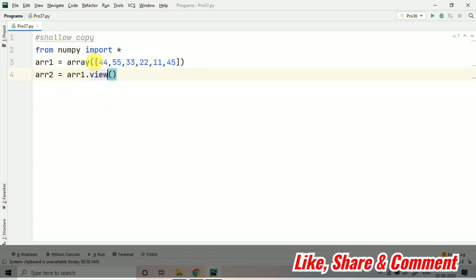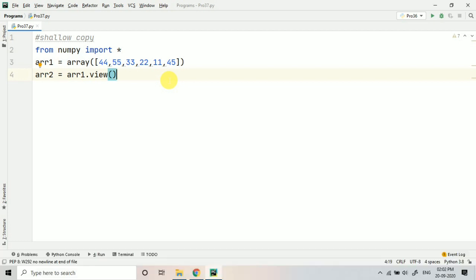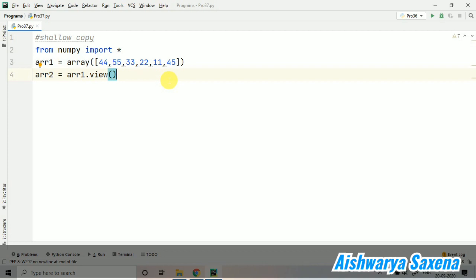There are multiple things we are going through in the numpy module, and these are really important. In future lectures we will be moving towards machine learning also, and the numpy module especially is very important for machine learning concepts. So when we want to create the shallow copy, to implement that concept we have to use this view function.